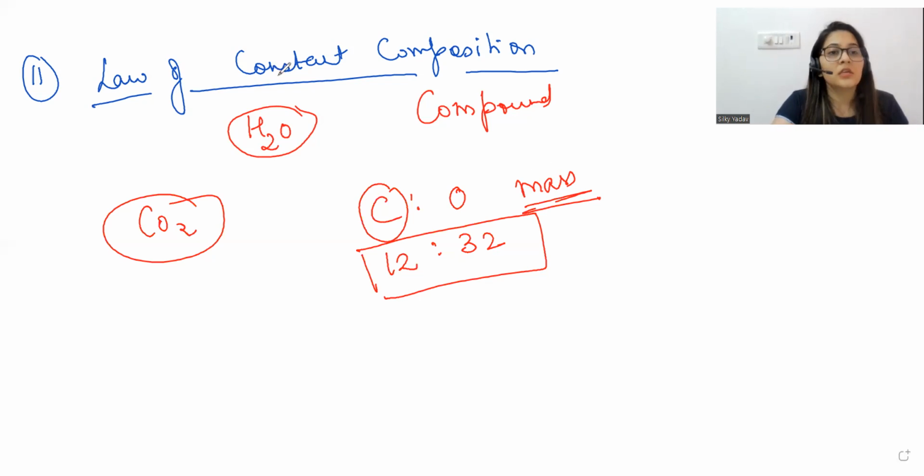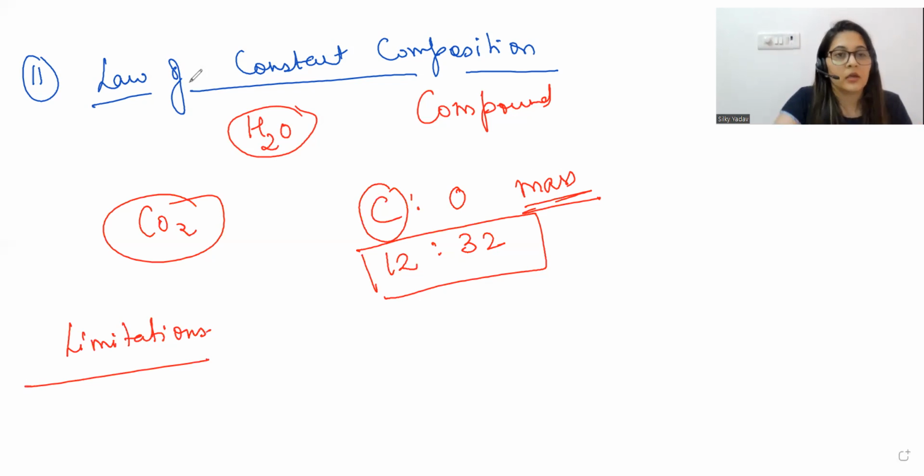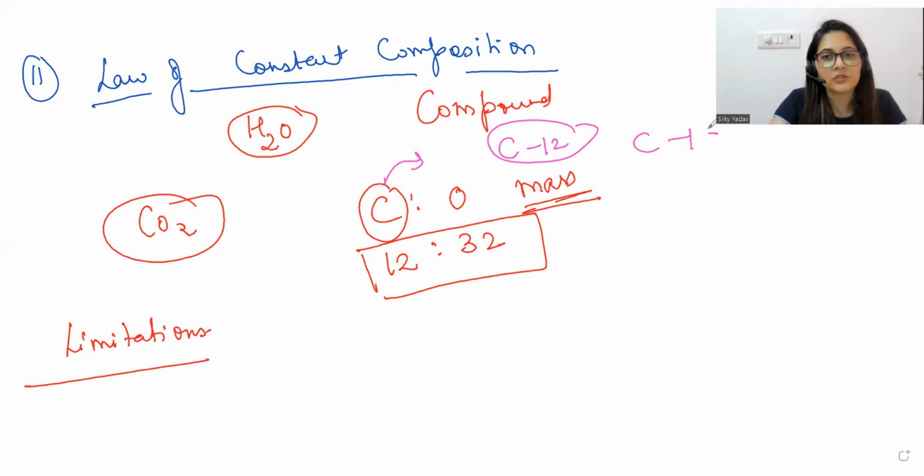But again, there are certain limitations to this law of constant composition given by Proust. We will now be talking about the limitations. I think you all could have guessed one, because carbon does not have only one isotope. Carbon 12 is also there, carbon 14 is also there, right?